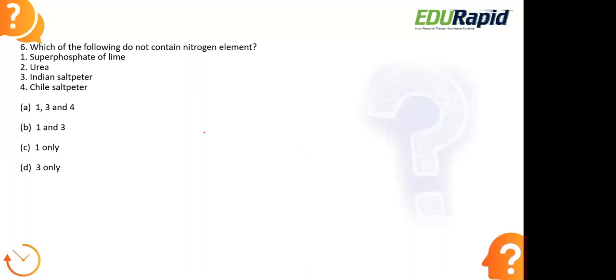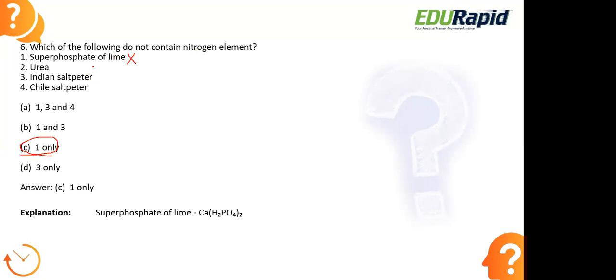Okay, let us look at the right answer. The right answer is option C, 1 only. Because the superphosphate of lime is not used as nitrogen. It doesn't contain nitrogen element. Okay, superphosphate of lime does not contain nitrogen element. So this is the option that we can choose out of all of this.